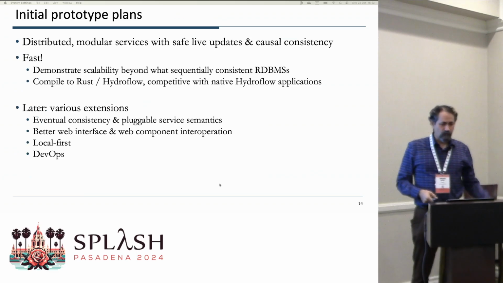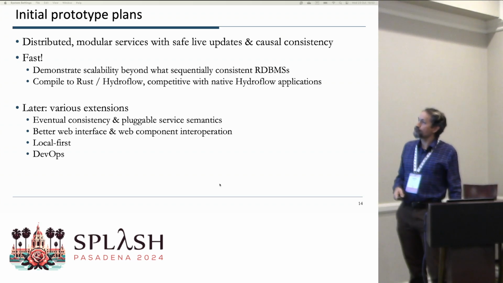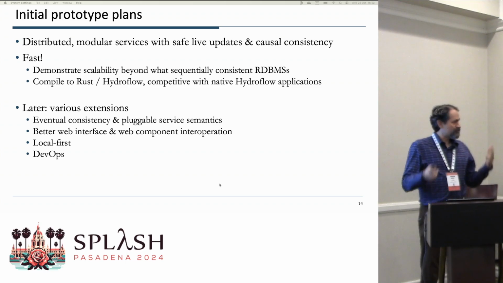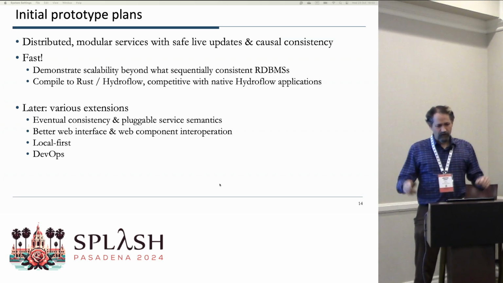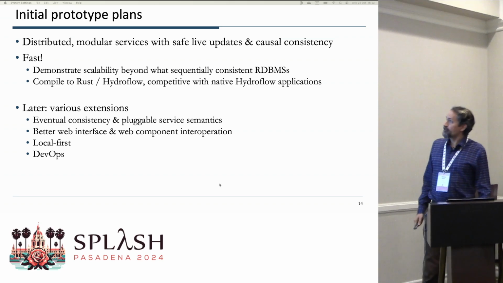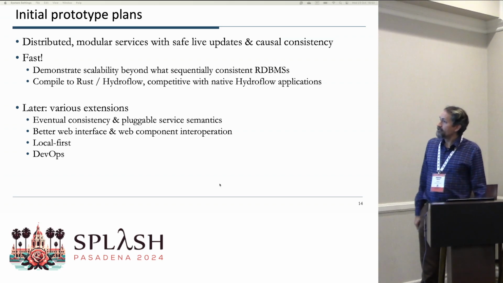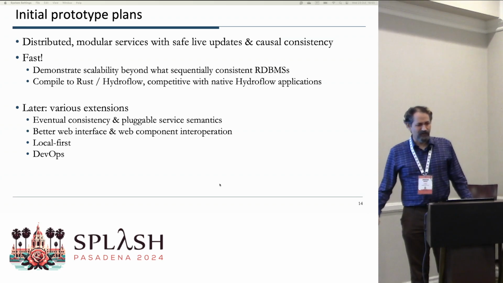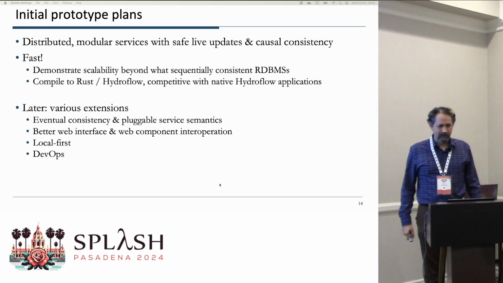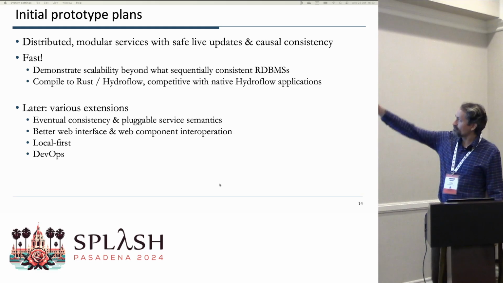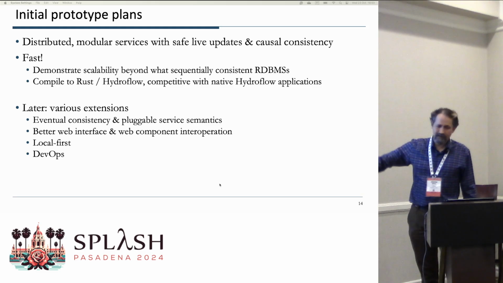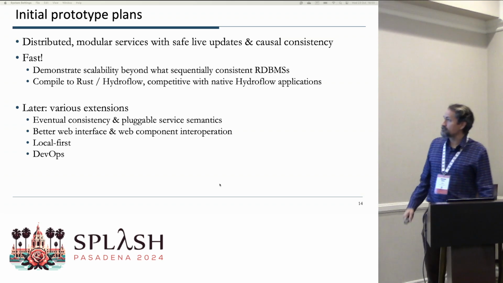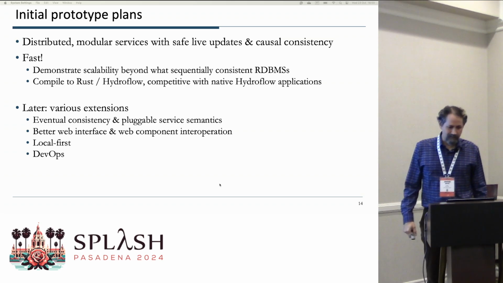So we are working on building this right now. Our first goal is to take the prototype that you saw and make everything distributed, right? So we have distributed modular services with safe live updates and causal consistency. And we want to make it fast. We know people care about performance. Since we're going for causal consistency, we'd like to demonstrate scalability beyond what you can get in a sequentially consistent relational database.